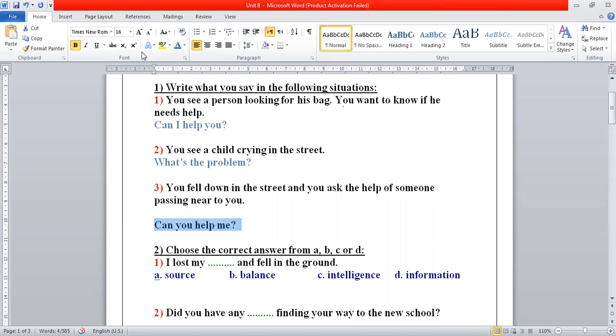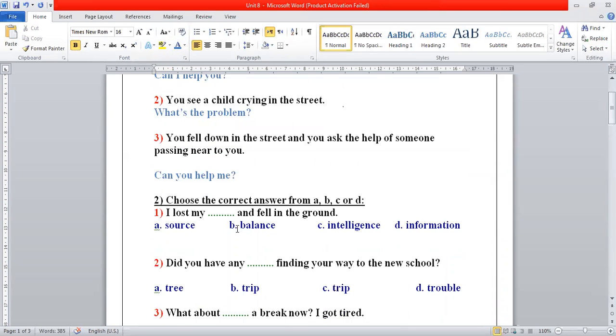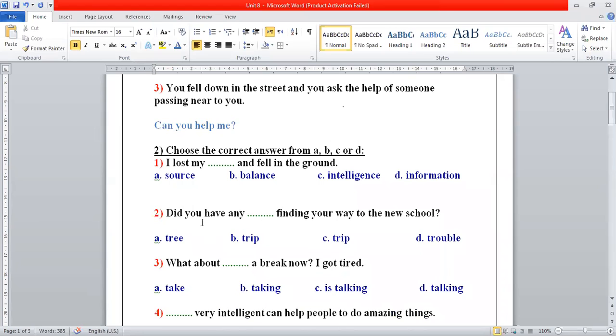Question number 2, choose the correct answer. Number 1, I lost my and fell on the ground. Yes, number 1, source, balance, intelligence, and information. Who can answer? Yes, Tasneem. Number 1, balance. Yes, very good. So the answer will be balance.